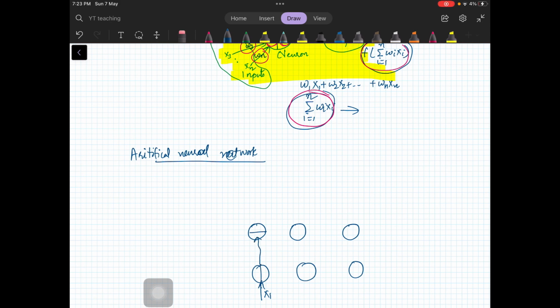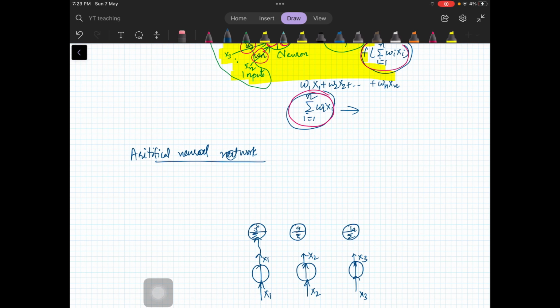We call them input neurons, so they are basically identity functions. You give x2 here and get x2 here, you give x3 here and get x3 here. And then maybe you have some neurons here which have a sum function and a nonlinear function f, g, h.